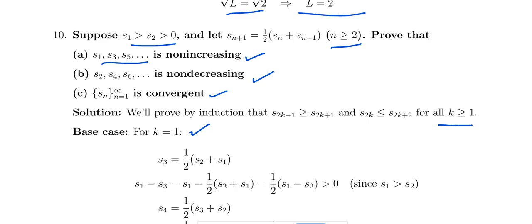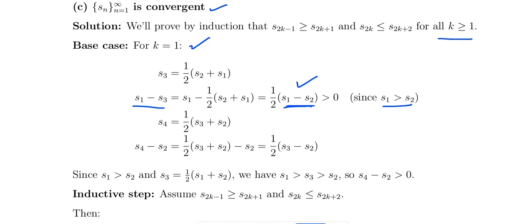If you find s1 minus s3, simplifying gives half into s1 minus s2. We know s1 is greater than s2, so s1 minus s2 is greater than 0, and therefore s1 minus s3 is greater than 0.